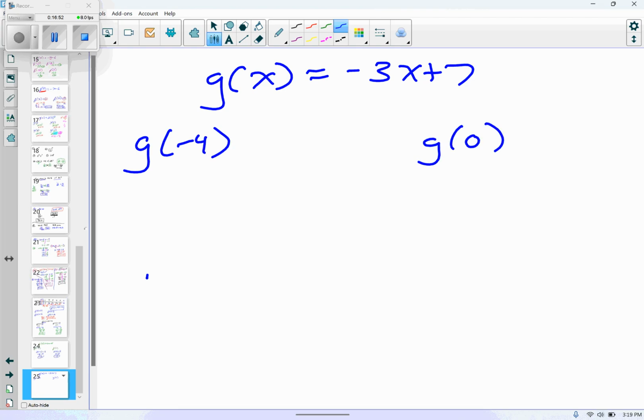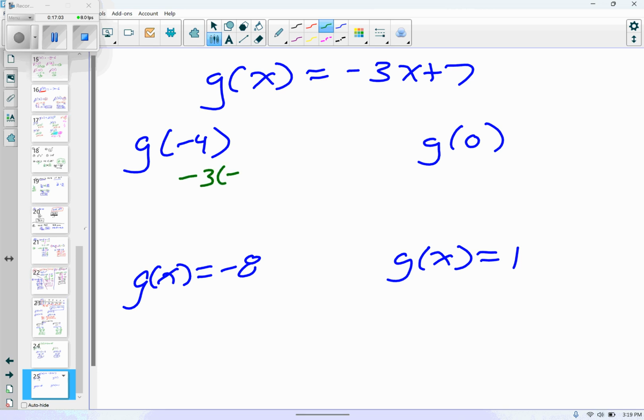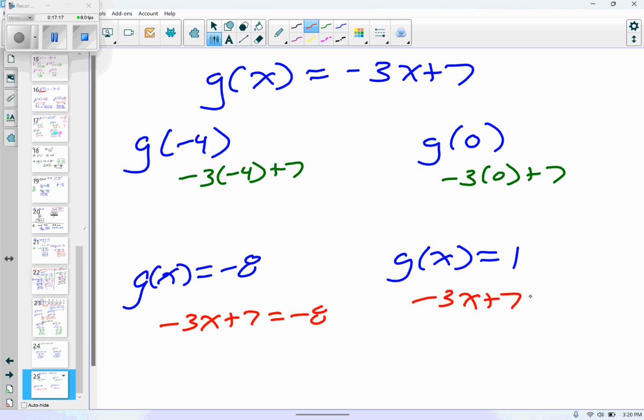And then they said g at x equals negative 8, and g at x equals 1. So these first ones are going to be like this, and then the second ones are actually going to be this. Can you see how they're a little bit different? And then solve them.